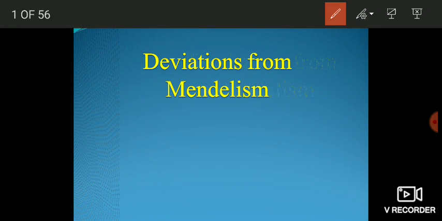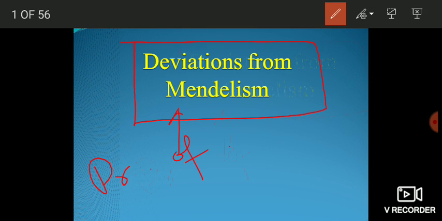Today we are going to talk about the post-Mendelian phase of genetics, or deviations from Mendelism. We all know that Mendel came up with some important principles of heredity, and out of all those principles, the principle of segregation is better known as the law of segregation because of its universal nature. It holds good for all the organisms, for all the characters, and that's why it is known as the law of